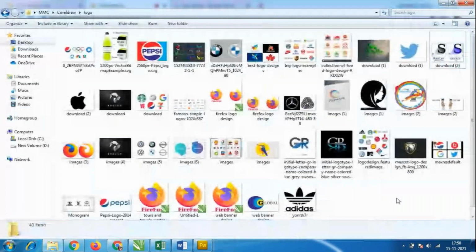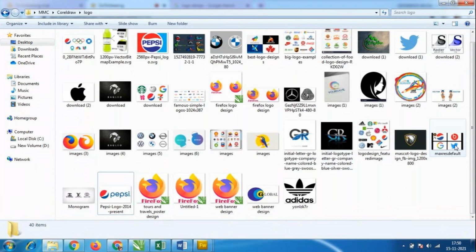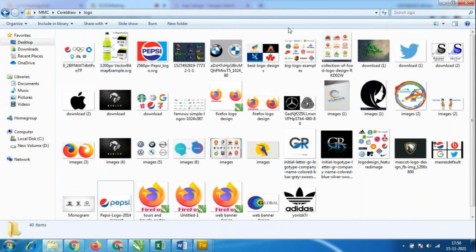So in Corel Draw we are not using images so much. Everything we have to create. All these logo designs were done by the students themselves. We are going to create the same logo designs, like the Pepsi logo, Twitter logo, Coca-Cola logo, Firefox logo, Apple logo, and Benz logo. Everything was created in Corel software.